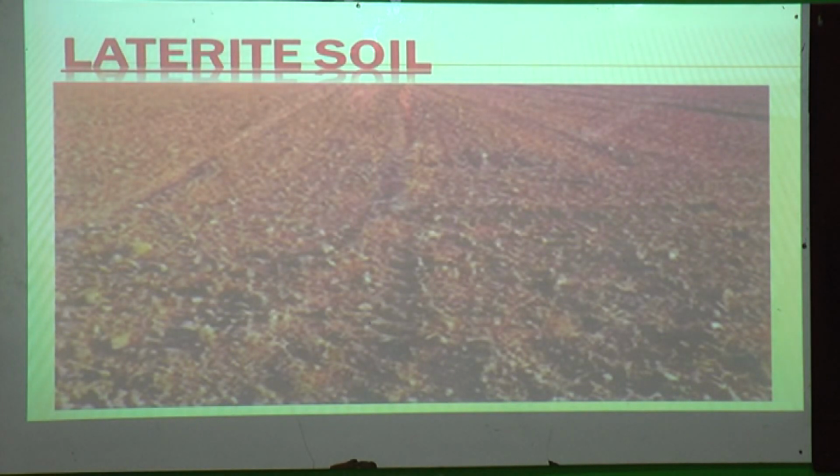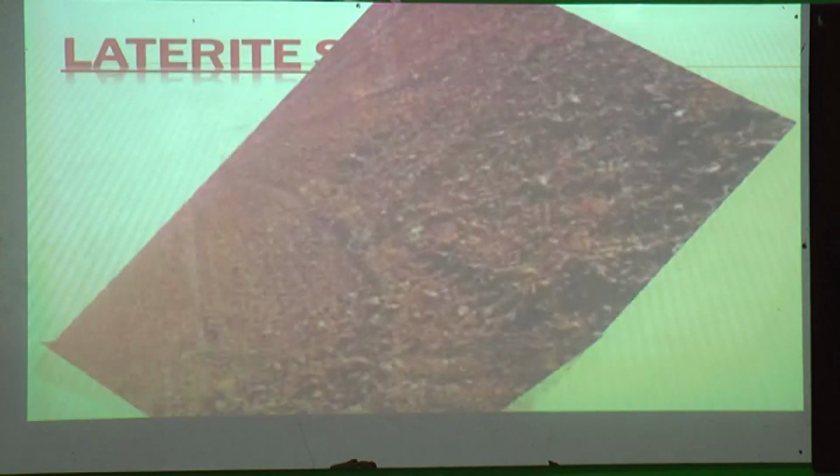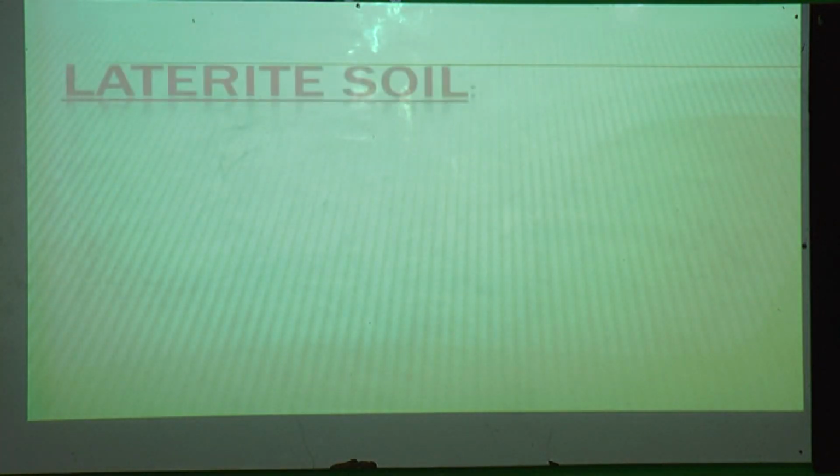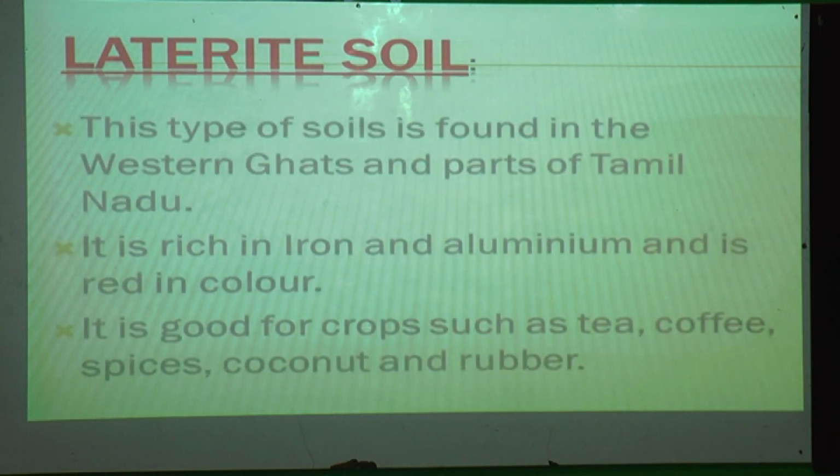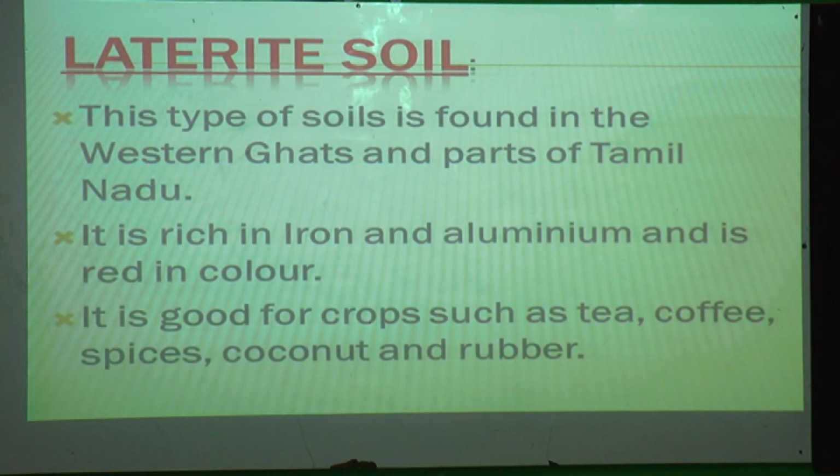Now next we will come to laterite soil. This type of soil is found in the Western Ghats and parts of Tamil Nadu. So where can we find this type of soil, students?